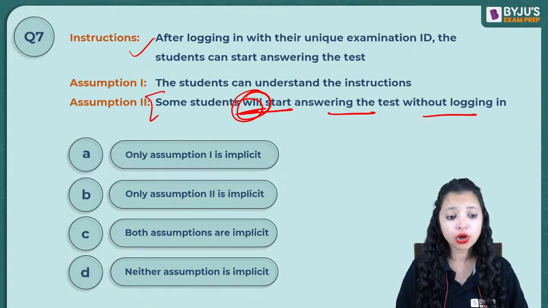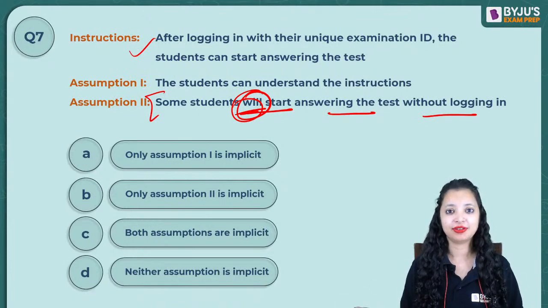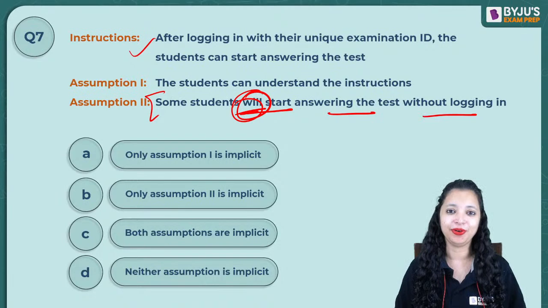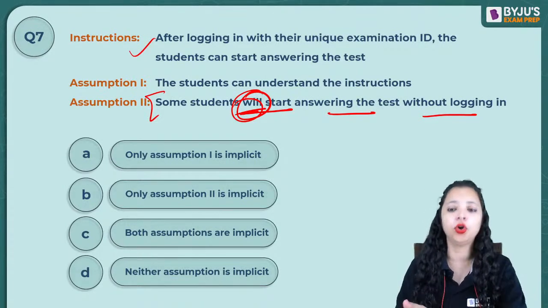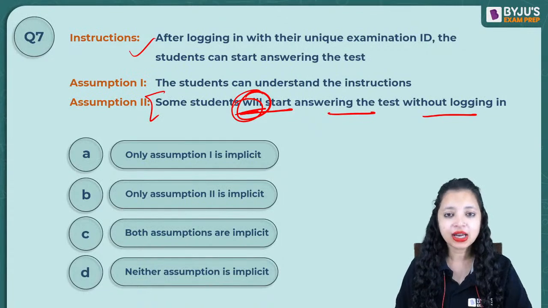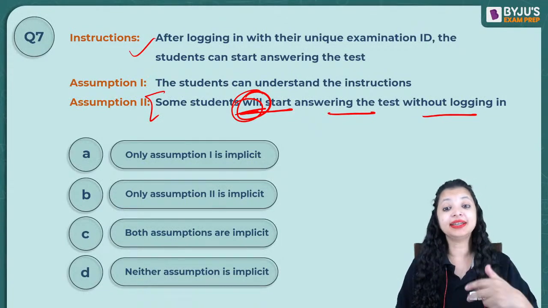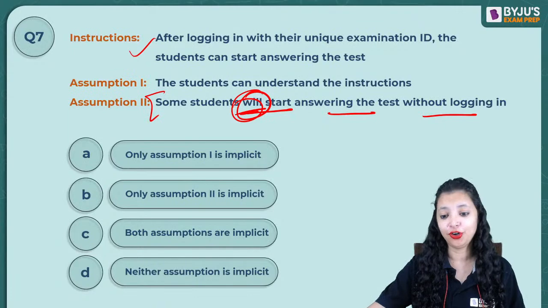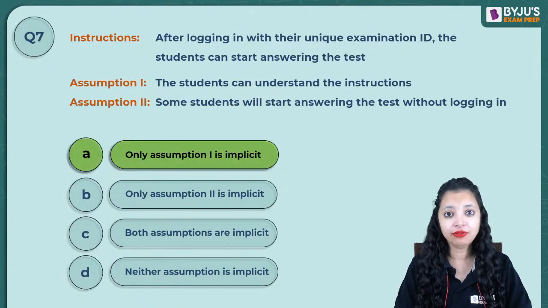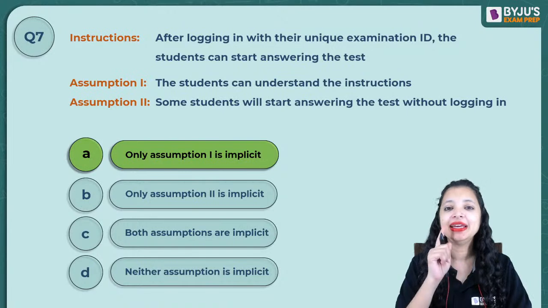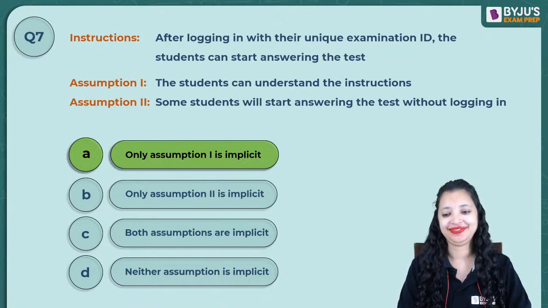No, I can't be sure about that. Maybe everybody follows it. So it's a maybe scenario. Rather, my assumption will be that everybody will follow it. So with that logic, will the second one follow? It will not. Only and only A will be the correct assumption.